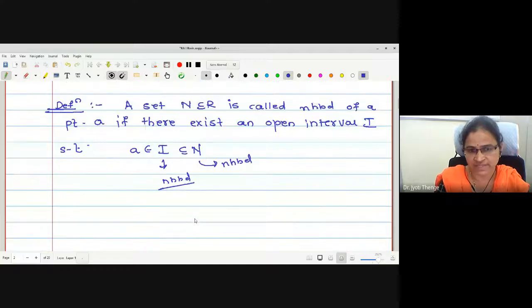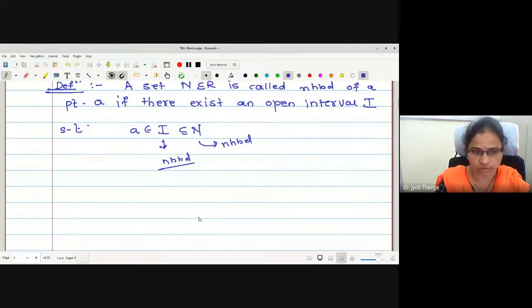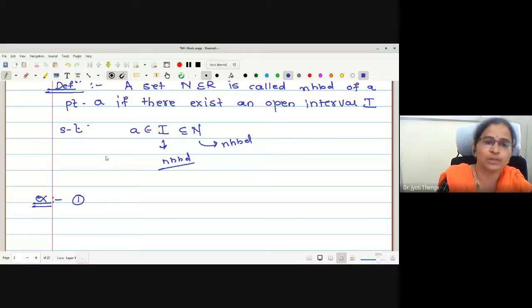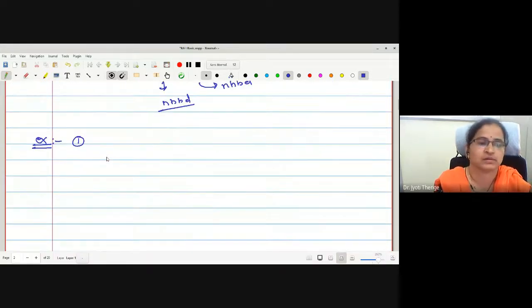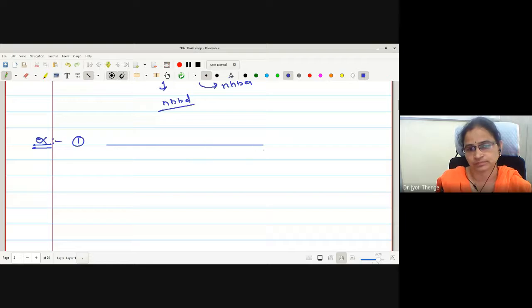Now shall I ask you for examples of neighborhood? What about the real line? Whether the set of all real numbers works as the neighborhood of its points or not. I am showing you the whole real line here.